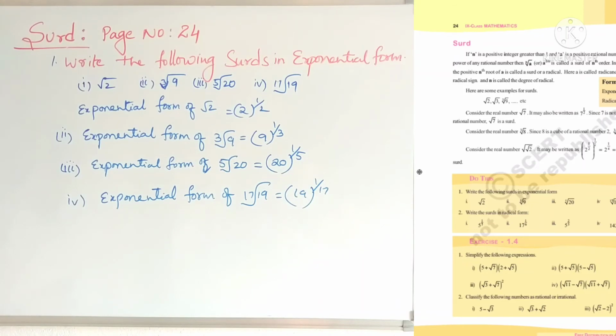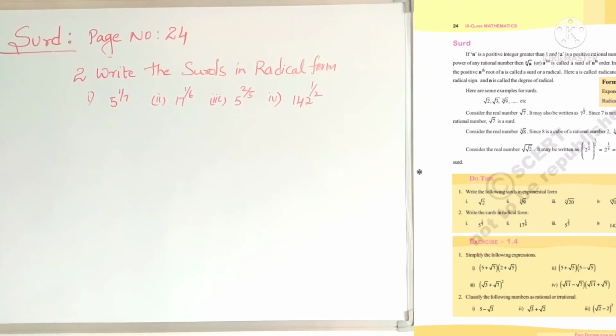Now we will see the second one. Write the surds in radical form. Here 4 problems are given.